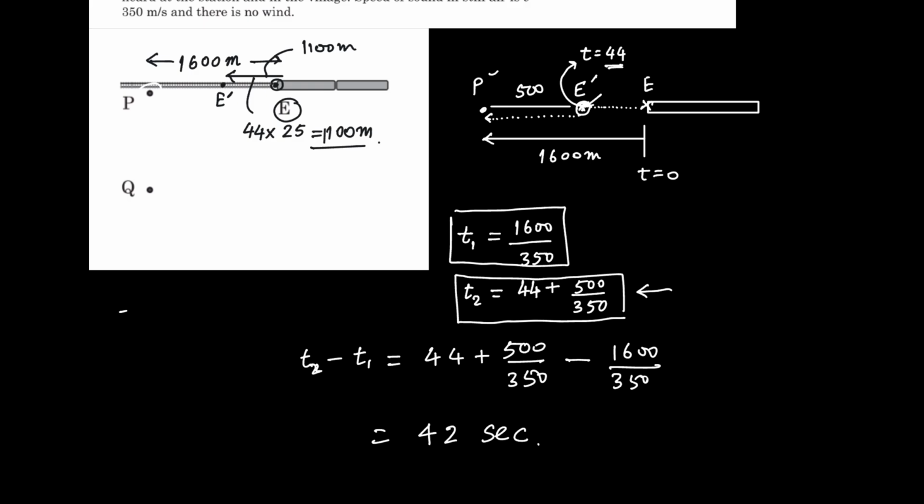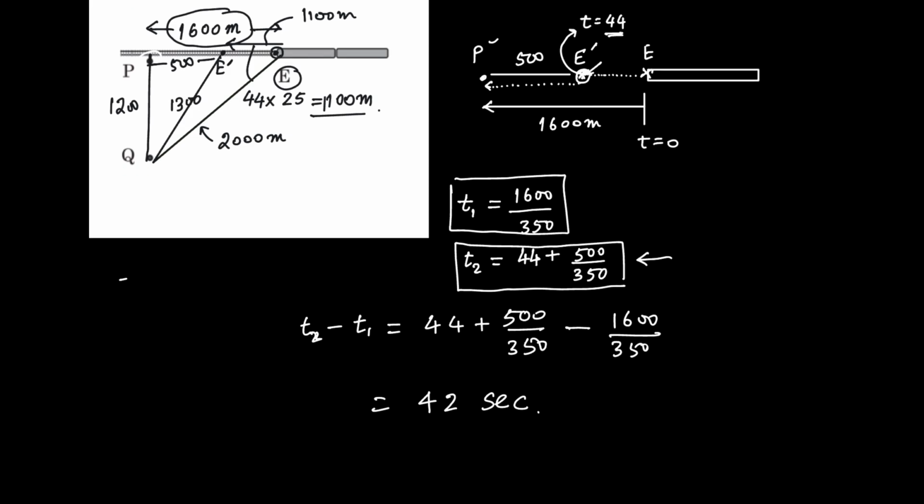Now we have to solve the same thing for this village Q. Initially, Q is at a distance of, this distance is 1200, it's given, and this is 1600. Then using Pythagoras theorem, this distance comes out 2000 meter. And from E dash, since it is 500, this distance will be 1300.